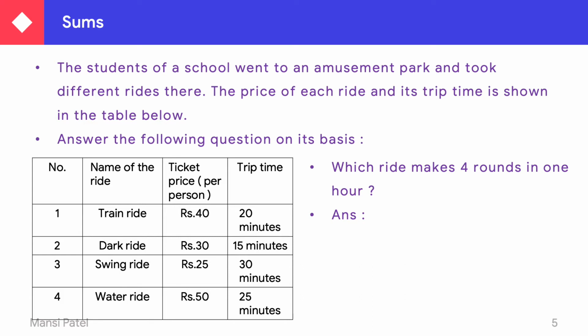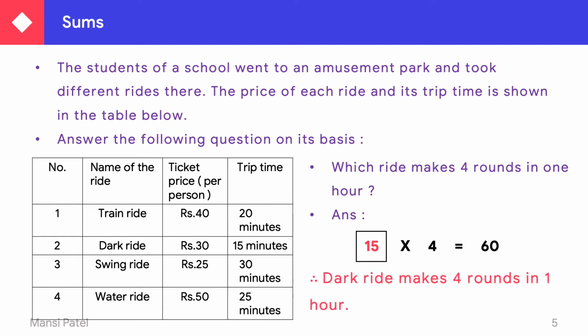So how many 4s are 60? You have to try different minutes. 24s are 60? No. 15 4s are 60? Yes. So we can say that the dark ride makes 4 rounds in 1 hour.